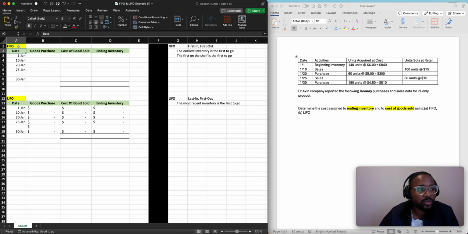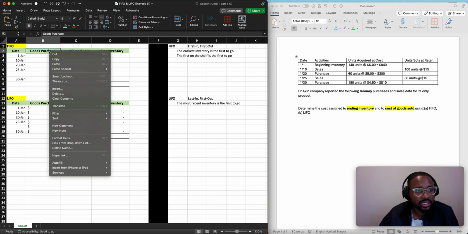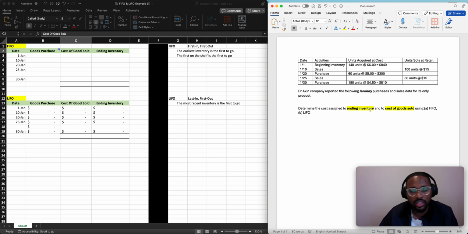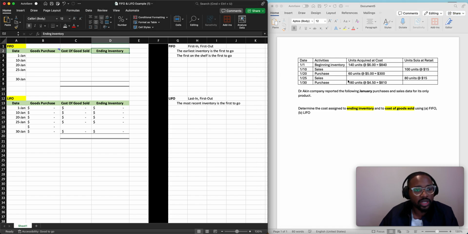Now in the table, we're going to deal with FIFO first, but the table has 4 columns. It's going to have a date, goods purchased, so whenever we make a purchase here, we're going to update the goods purchased column. Then we're going to have a cost of goods sold column, because that's what we're trying to solve for. And then obviously we're going to have an ending inventory column.